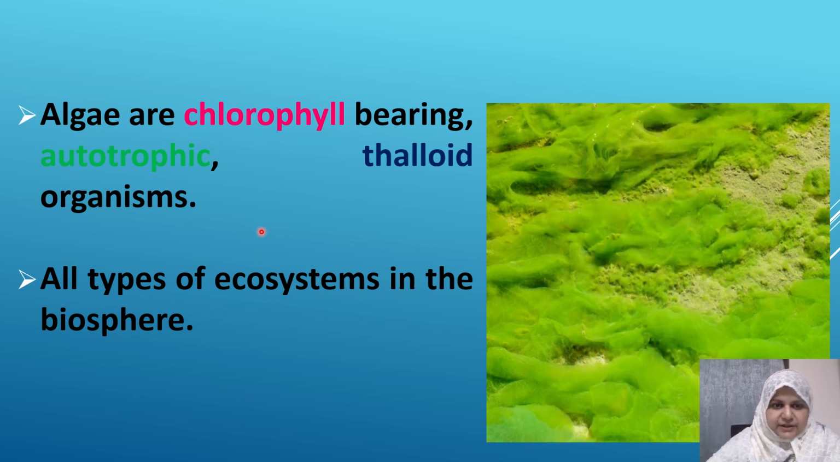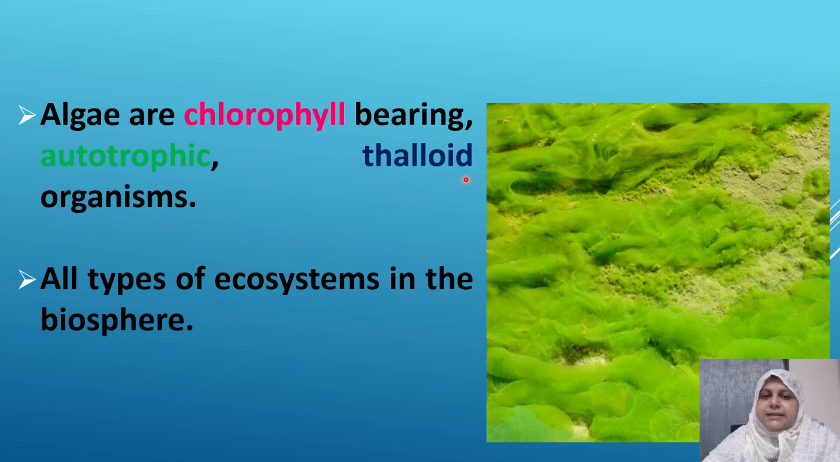As the definition indicates, they are chlorophyll-bearing organisms. What is chlorophyll? Chlorophyll is a green pigment which is utilized by plants or green organisms to prepare their own food via the process of photosynthesis. Since these algae have chlorophyll in them, they follow the autotrophic mode of nutrition, that is, they can prepare their own food. So they are not dependent on any other organisms.